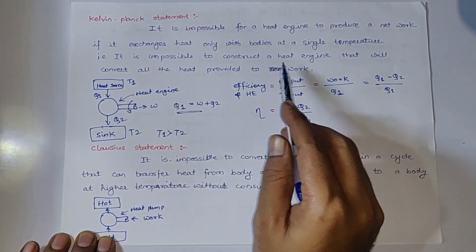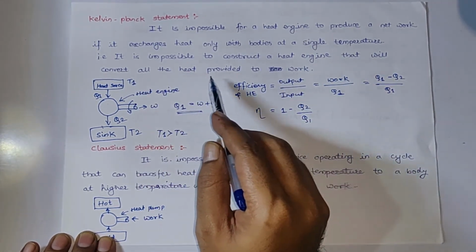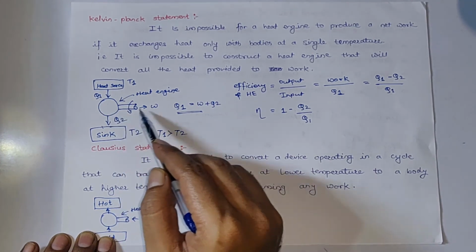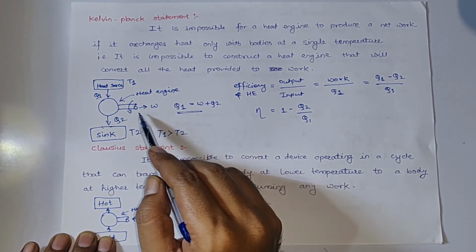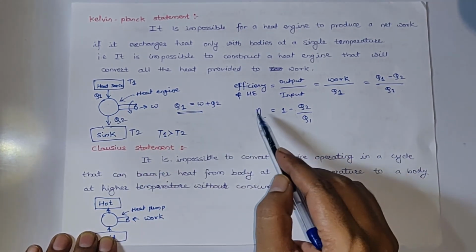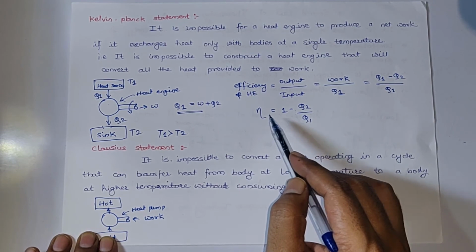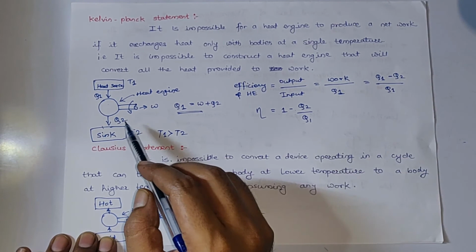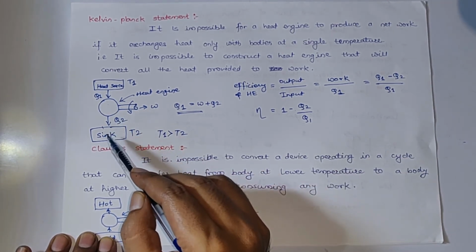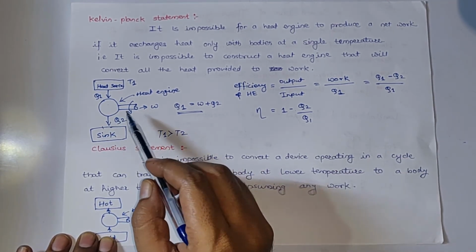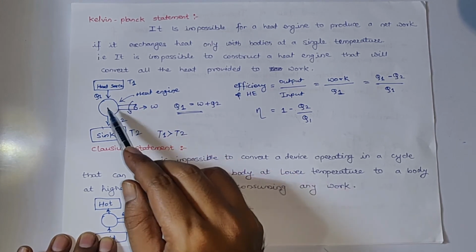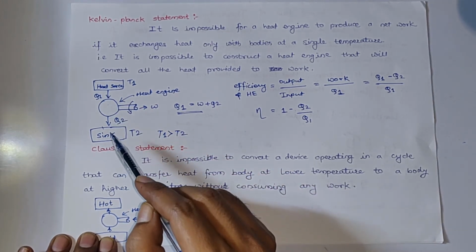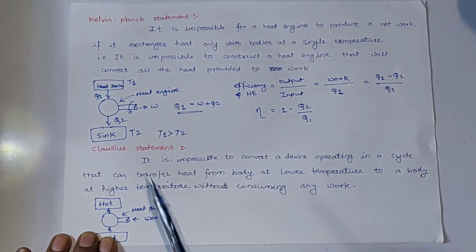It is impossible to construct a heat engine that will convert all heat provided to work. So this is never going to be 100%. The heat source can reject some part of heat to the sink and a fraction of that heat will get converted into work. That was the Kelvin-Planck statement.